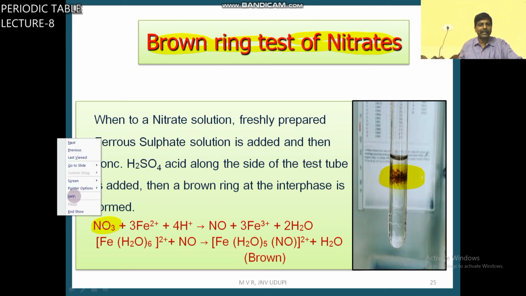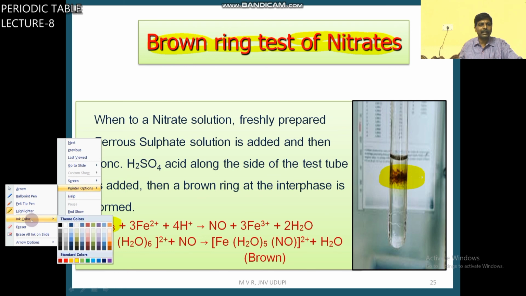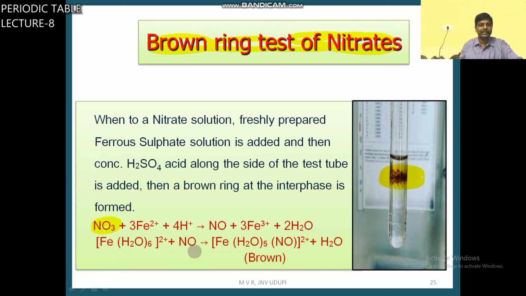If your salt in salt analysis contains nitrate ion NO3 minus, it is the confirmatory test for nitrate ion in qualitative analysis. Salt analysis means qualitative analysis.